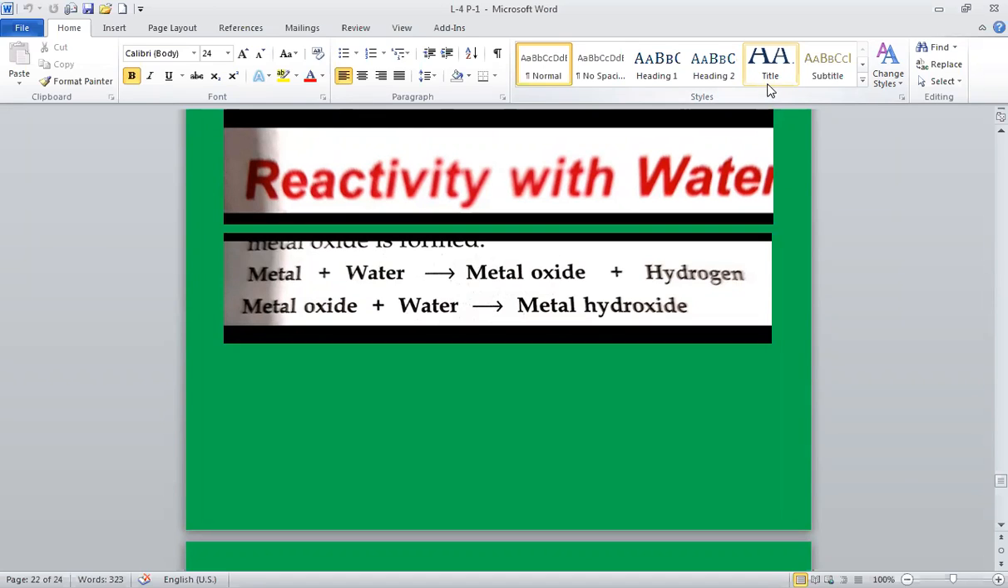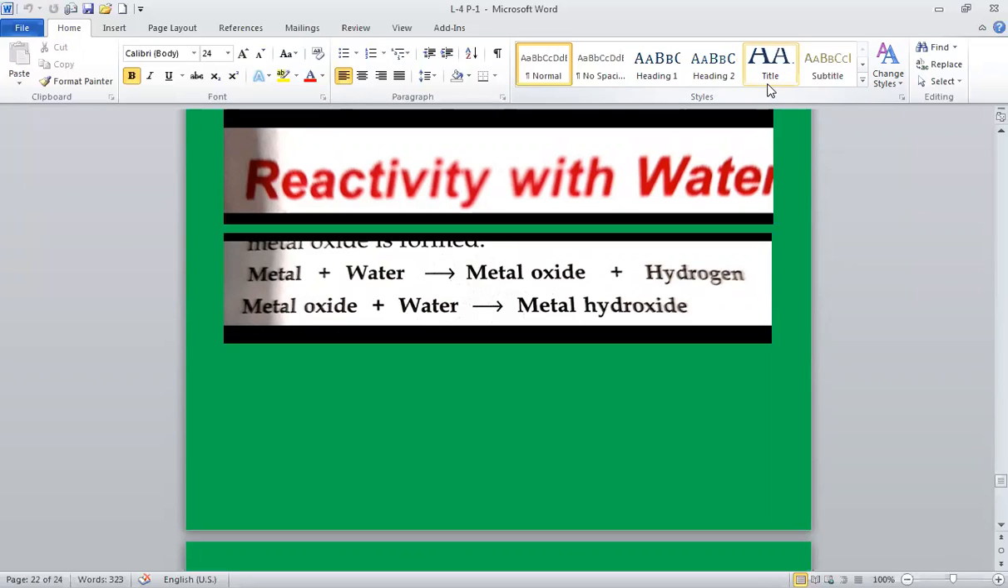You can see on the screen, metal plus water will give you metallic oxide plus hydrogen. And this metallic oxide plus water will give you metal hydroxide. So we can say when a metal reacts with oxygen it forms metallic oxide, and when this metallic oxide reacts with water it forms metal hydroxide.